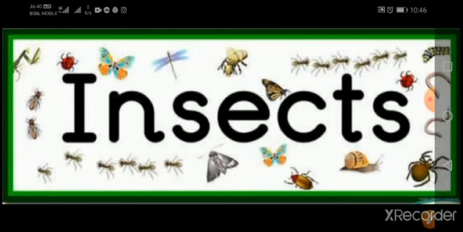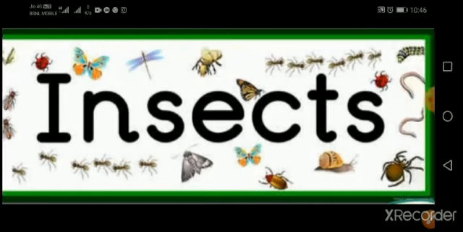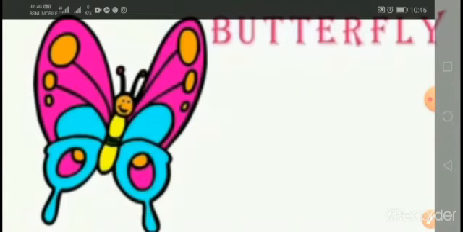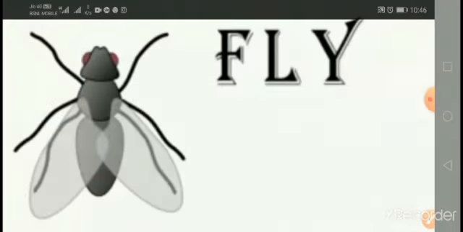Now next we'll go to the insects. These insects we can see around our houses. Which are the insects? Can you guess, children? Ant, housefly, dragonfly, butterfly, cockroach, honeybee, spider. These are all called insects. Some insects have 6 legs, children, and some insects can fly also. This is a beautiful butterfly. It can fly. It has 4 wings, children.